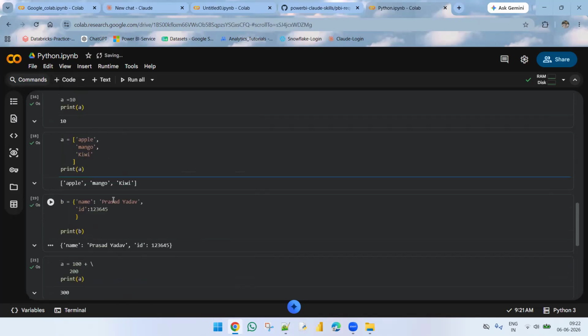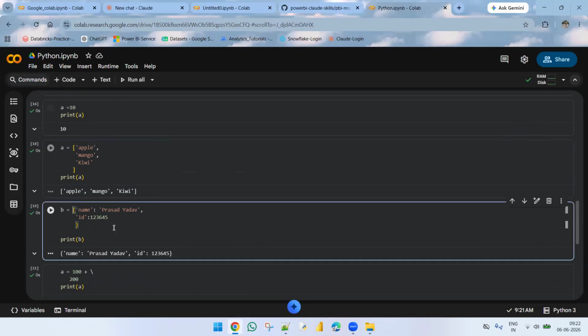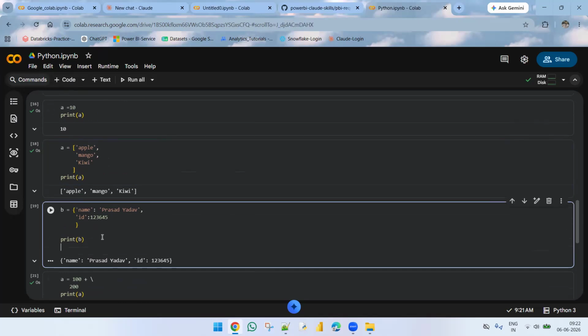And see, if you observe here, for the square bracket, the curly bracket and the others also, all of these do not require any backslash here. This is the tuple, this is the curly bracket, and this is the list.